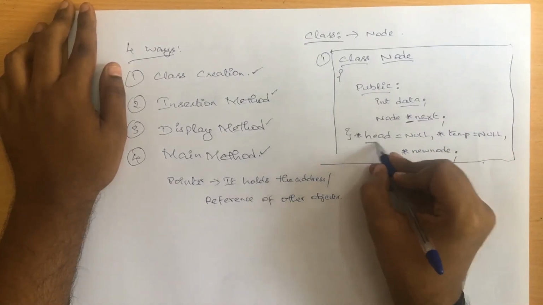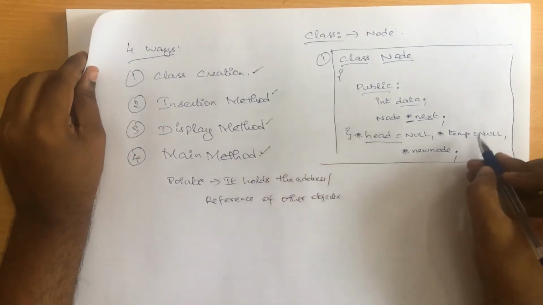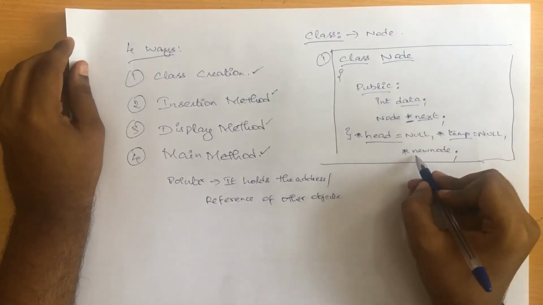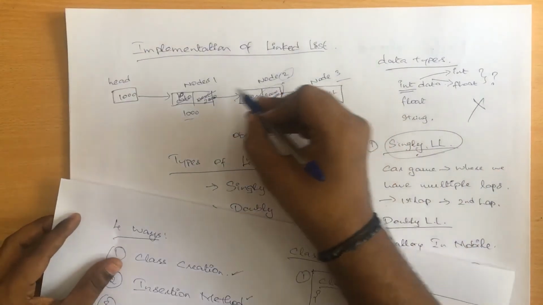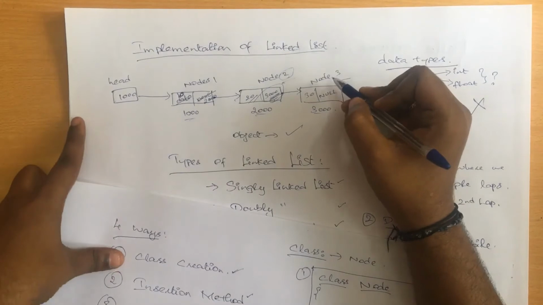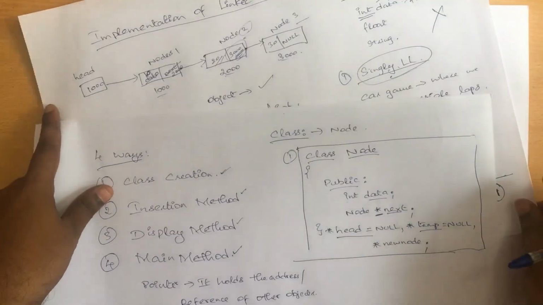Same way I have head. As we have discussed in the previous one, we have a head, and I also need something called temp, and I need to create a new node every time. For example, see here we have node 1, node 2, node 3 which are created each and every time, right? For that reason we have used new node over here.